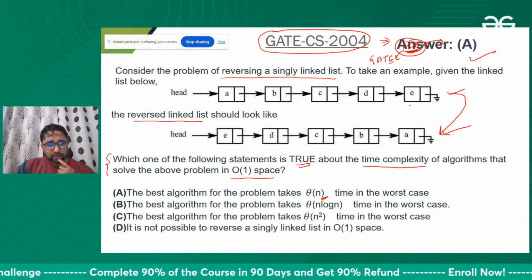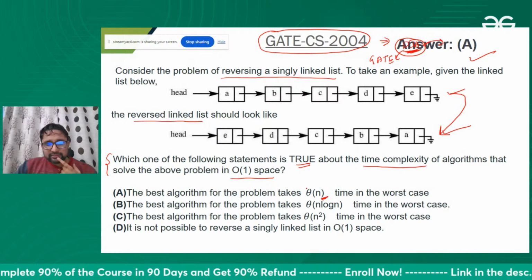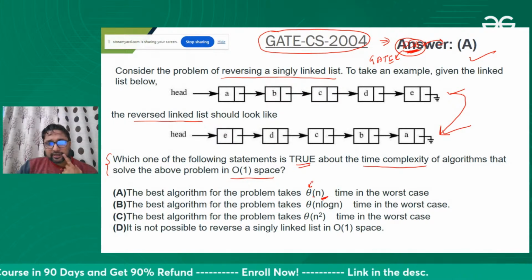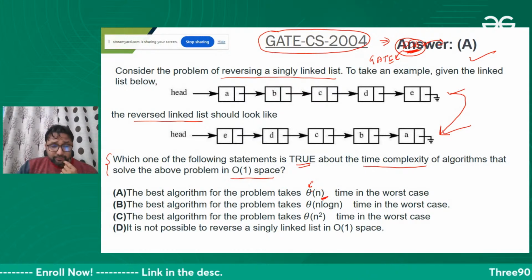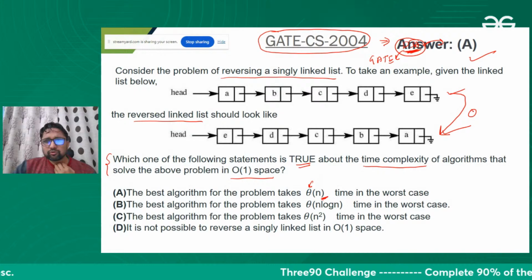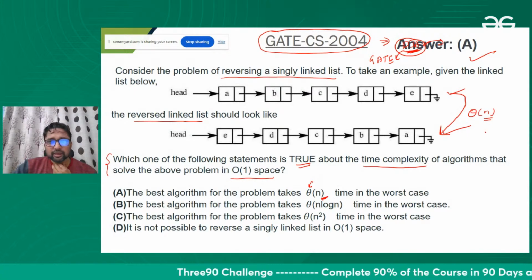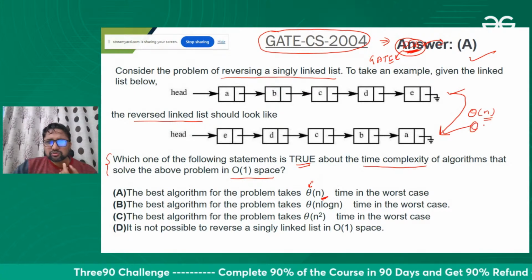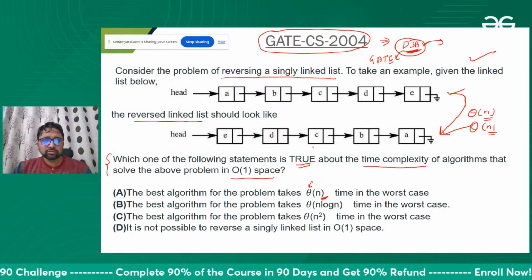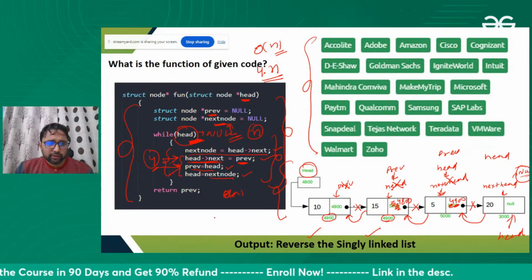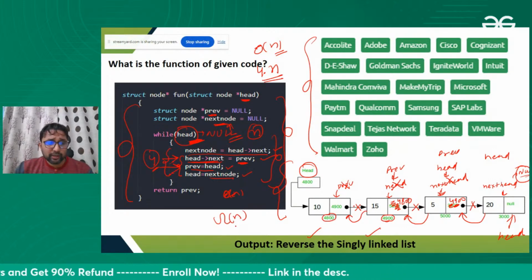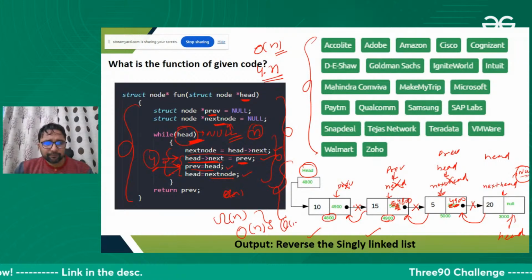One more thing I can add here is that they are using theta right now, and this is better. Why? Because in the best case, the minimum time to solve this problem is n, represented with big omega, and the maximum time is also n, so it's better to represent it with theta.